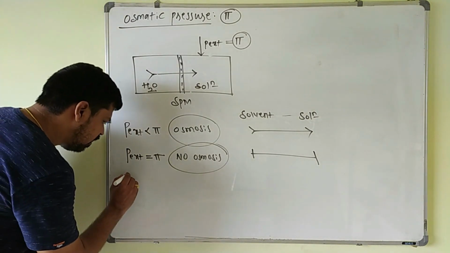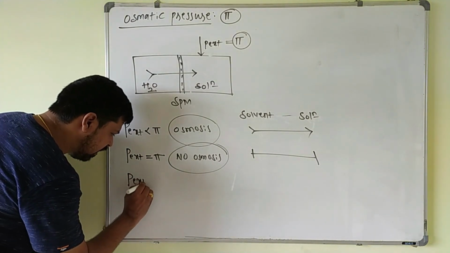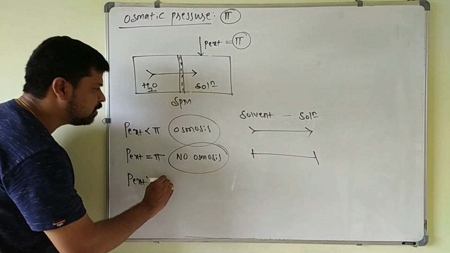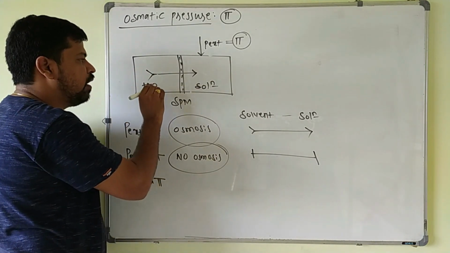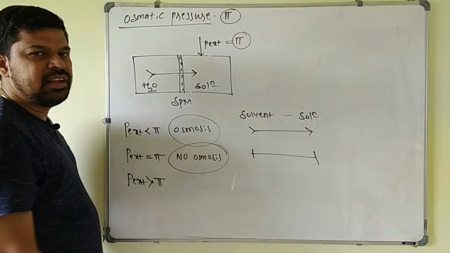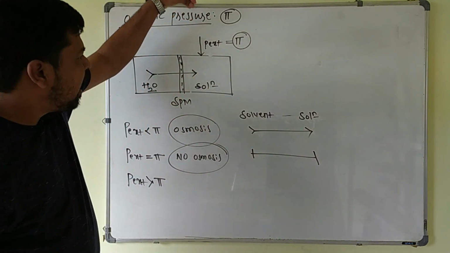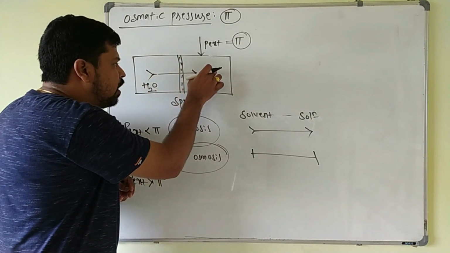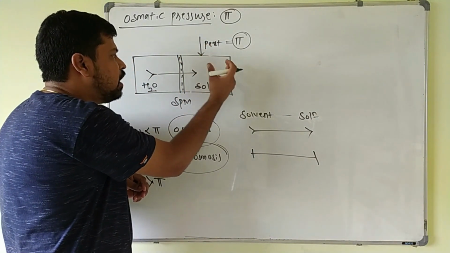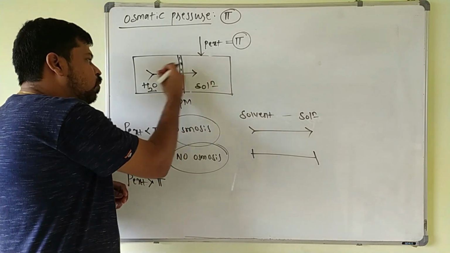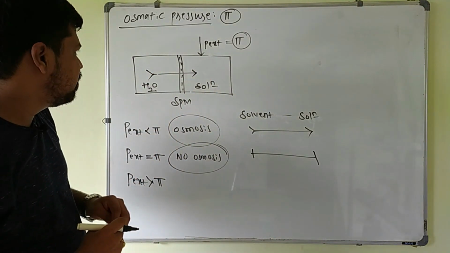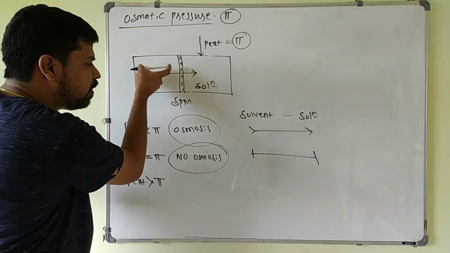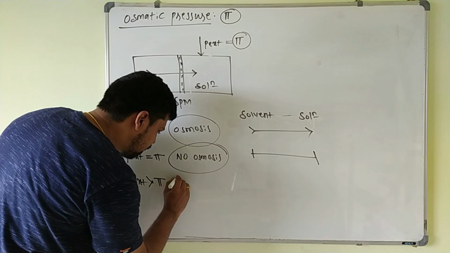The next very important condition is, whenever the external pressure applied is greater than the pressure with which these solvent molecules are moving from the solvent to the solution side, then what happens? The external pressure is still higher than this osmotic pressure. The solvent molecules from the solution side will be squeezed out towards the solvent side. So these solvent molecules will move in the reverse direction, from here to here. That is called reverse osmosis.